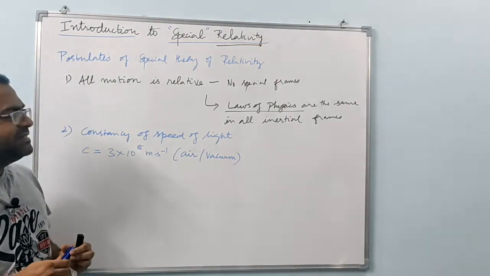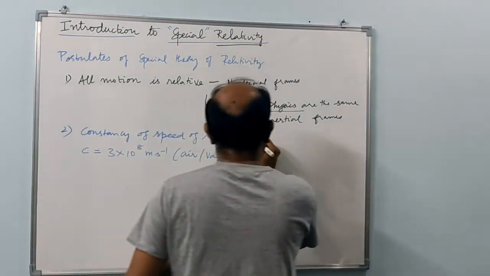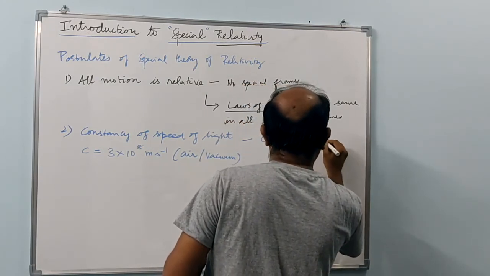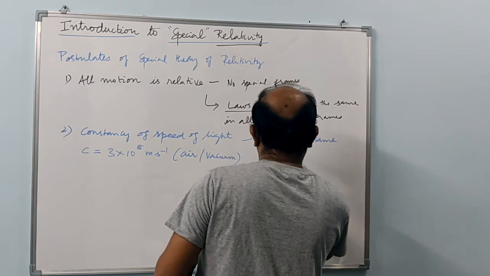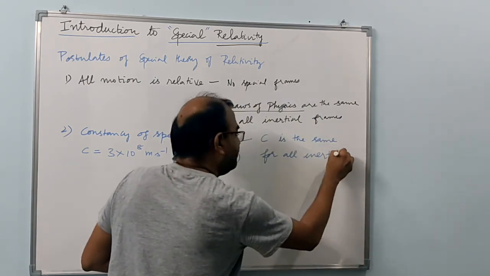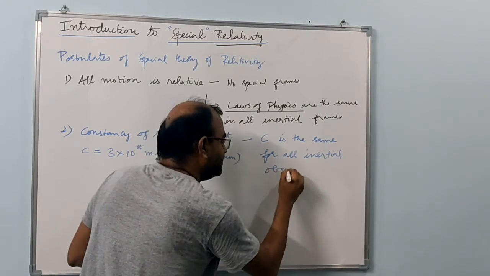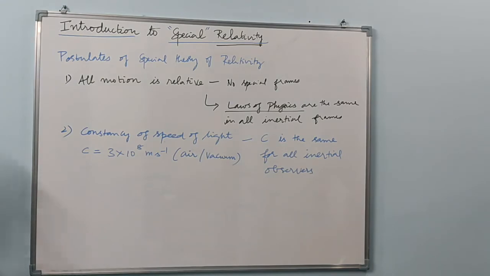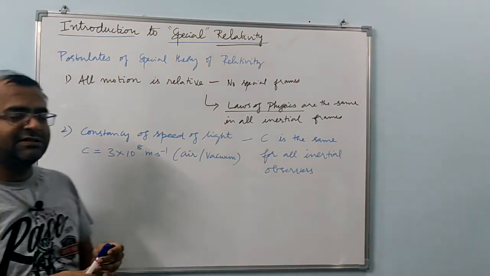So the speed of light, c, is the same for all inertial observers.